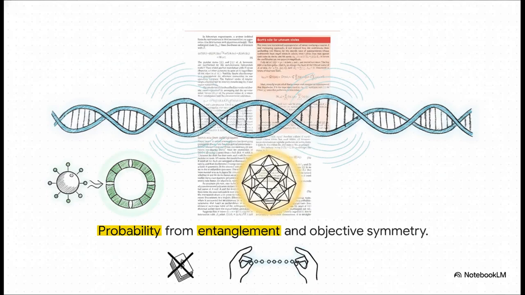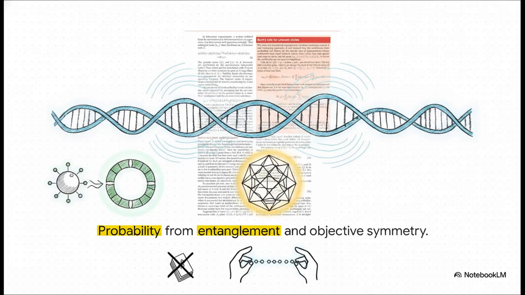And the stability of these pointer states? It relies heavily on a kind of deep entanglement structure. It's fascinating how the system and the environment become so perfectly correlated. You see, in a classical sense, probability often just comes from our own subjective ignorance, right? Like not knowing which card is hidden in a deck. But in the quantum world, probability and these resulting pointer states actually emerge from an objective symmetry. The system and its environment entangle perfectly. You don't need a conscious observer's subjective ignorance to make the math work anymore.